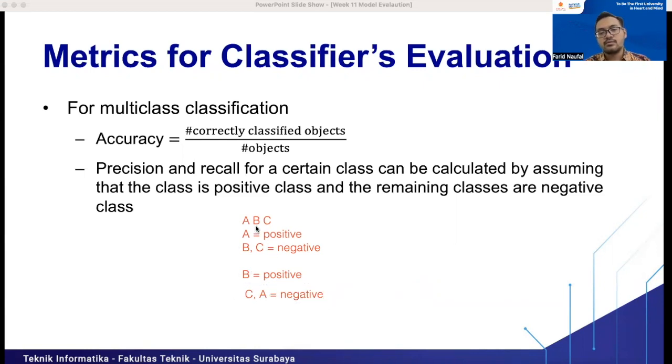Okay, so we can calculate the precision of class B. Then after we get the precision for each class, we can calculate the average. For example, the precision of class A is 90%, the precision of B is 80%, and the precision of C is 90%. So we can just sum all of the values and divide by 3. And that's how to calculate the precision and recall for multi-class classification.